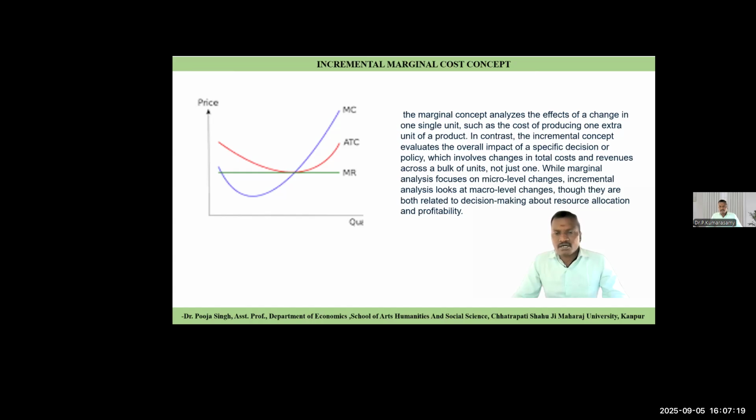That is called marginal cost. We are deciding to manufacture 10,000 units. In case we want to manufacture 10,001 or 10,100 units, additional unit means what? If 10,100 you are deciding, how much additional cost is incurred for the additional 100 units.